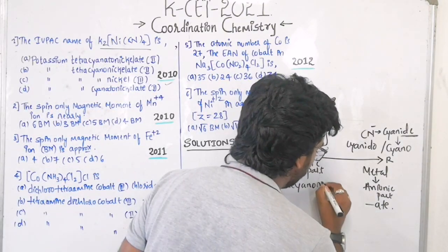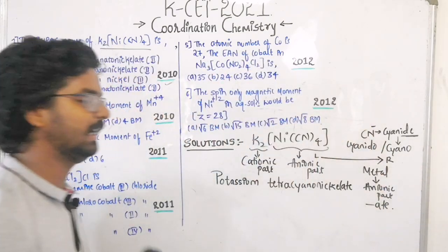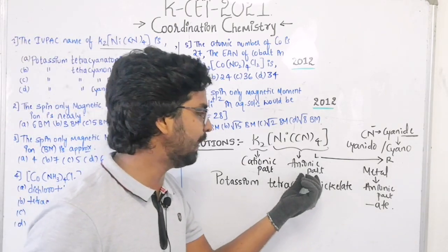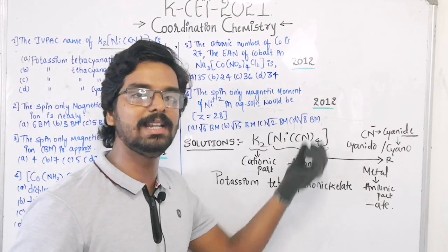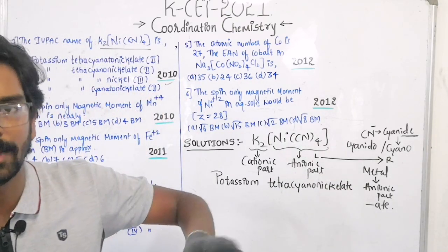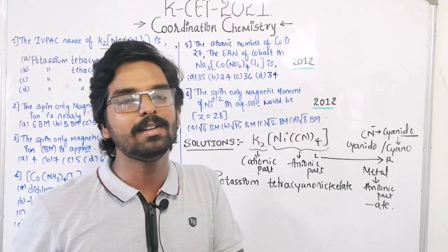Nickel is converted to nickelate. Very simple. So we have a set of rules: in the anionic part, if ligands are present they must be modified, and if metals are present, they must be modified too. But in the case of the cationic part, there won't be any modification.